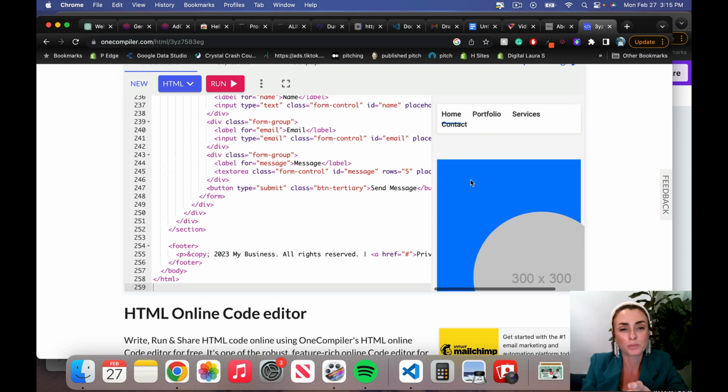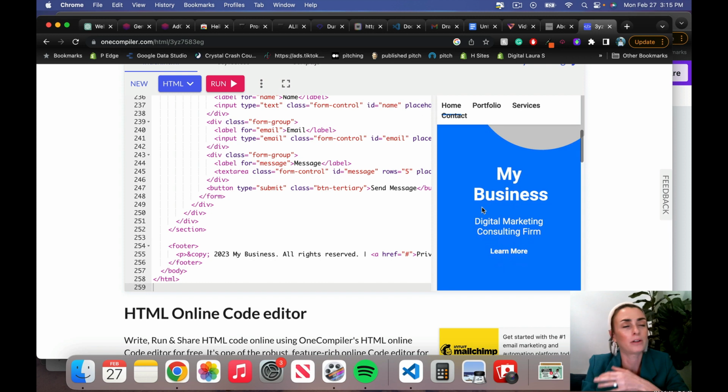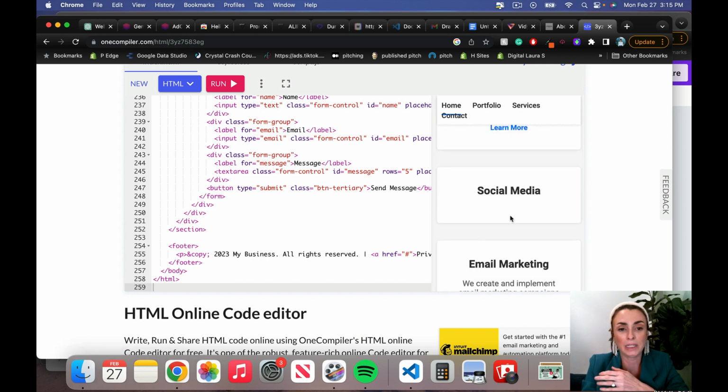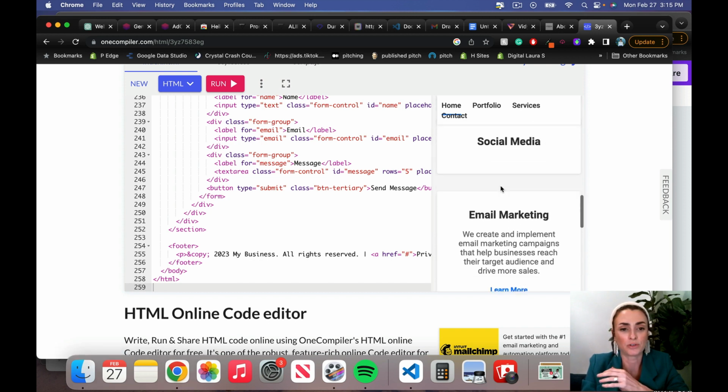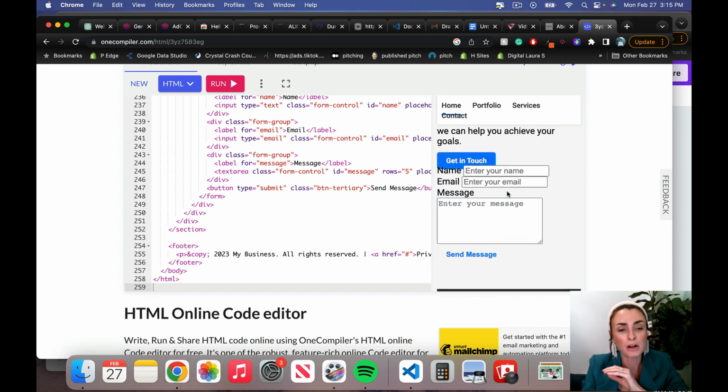Let's see. So it spruced it up a lot. It even gave us a nice little underline for our services. Here's where I said it might have a little mistake. But if you run it through a pro compiler, it should be fine. It gave us a place to put a photo, which is really nice. It made the background blue. We can also tell it to make it any color we want. See how the Learn More button has a nice little hover now. That's really cool. Our services, SEO, Learn More with the hover button, social media. It added these two. It added social media and email marketing, which is cool. Contact us, and it does have a complete contact form here.